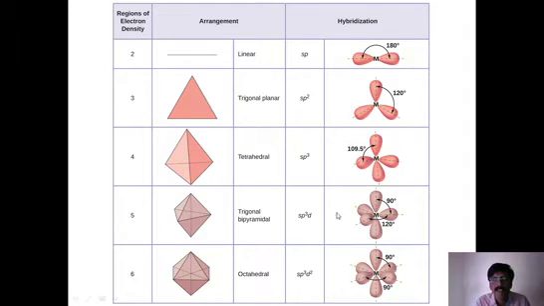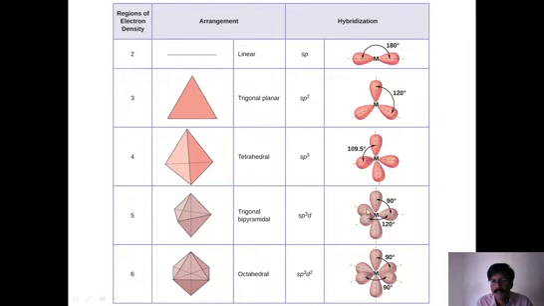sp3d. sp3d means one s orbital, three p orbitals, one d orbital. That means a total of five. So here five coordination bonds are forming. So what does it mean? sp3d. That means five orbitals undergo hybridization to give five hybrid orbitals. Now what is the shape? You look at the shape.